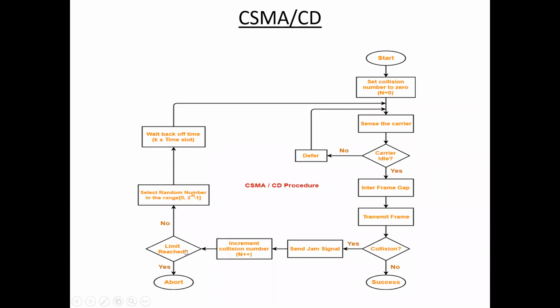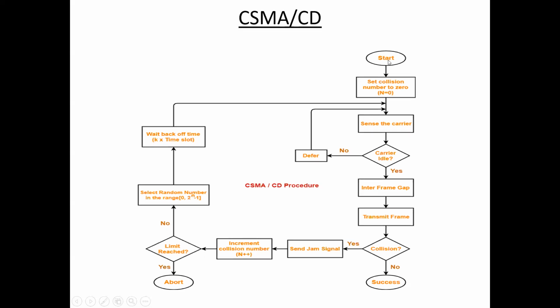Limit reached means timeout, that is the number of collisions is exceeded. Then abort the transmission, that is, cancel the transmission. If the limit is not reached, then wait for some amount of time, the back-off time, and once again sense the channel. If there is no collision after transmitting the frame, then the transmission is a success. So this is about CSMA/CD.